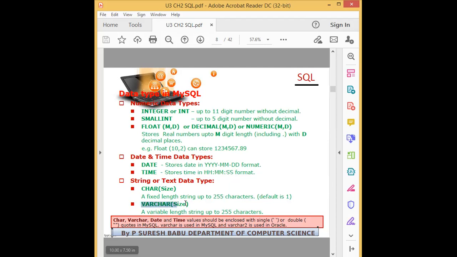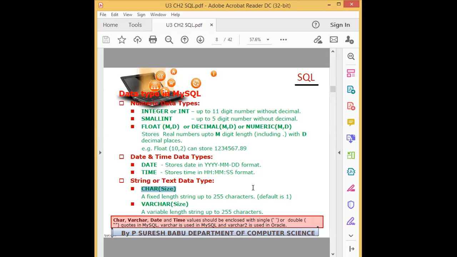In varchar also the same, but what is the difference? Character means fixed length character type. That is, the storage will be allotted for the fixed maximum size to all the records. If there are 5 records in the table, the column mentioned as char will be allotted fixed length. So if you mention character of 30, then 30 bytes will be allotted for every record.